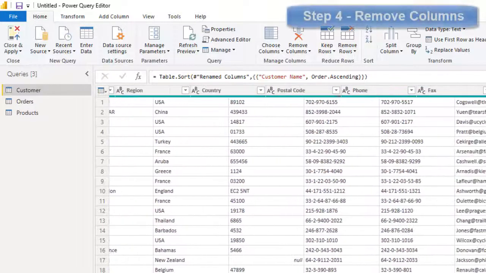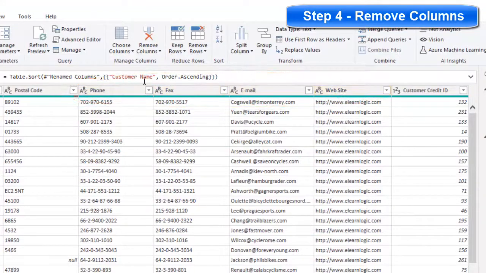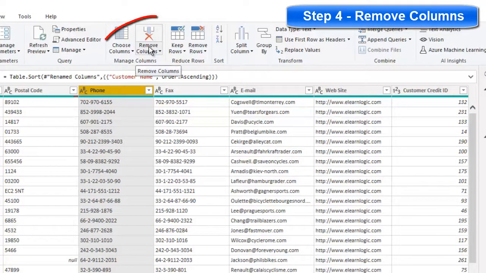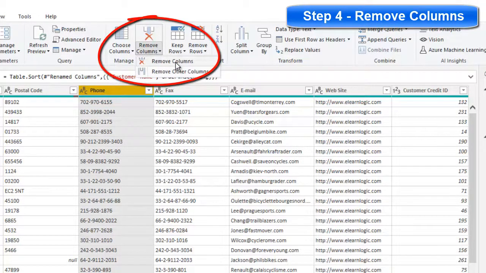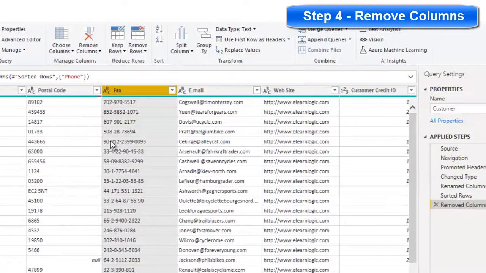Back in the very back end here, we do have a few fields. This phone field, the fax, the email, and the website. Now these are actually useless fields for me because I really am never going to use them in the report. So I'll click on the phone field, and in the menus in the Home Ribbon tab, there's an option called Remove Columns. When I remove that column, it disappears from the Power BI Query Editor. It's still in the database, but it's not physically going to be loaded into Power BI.